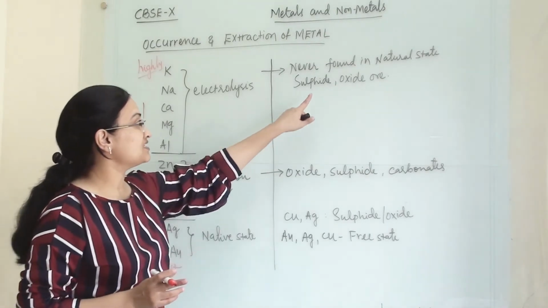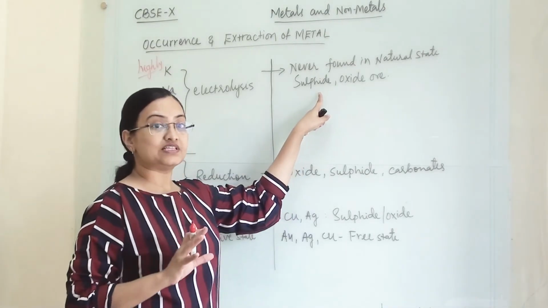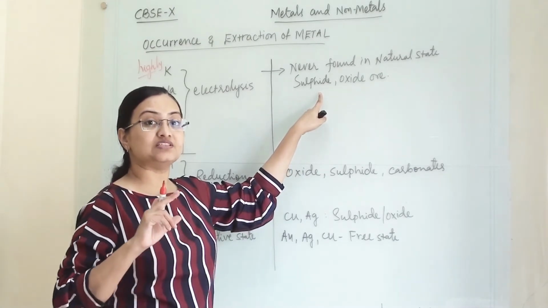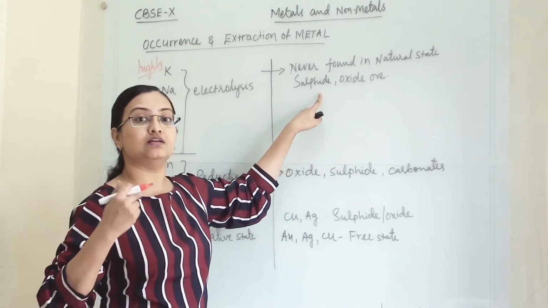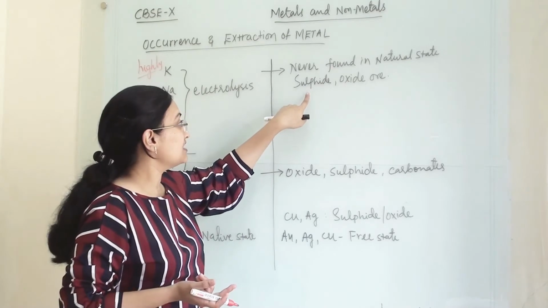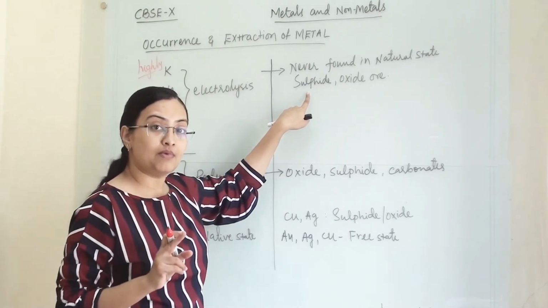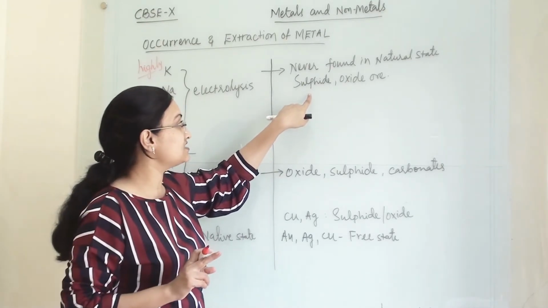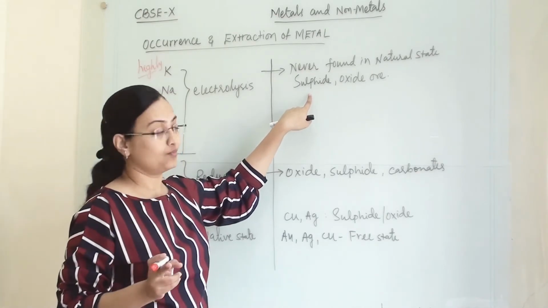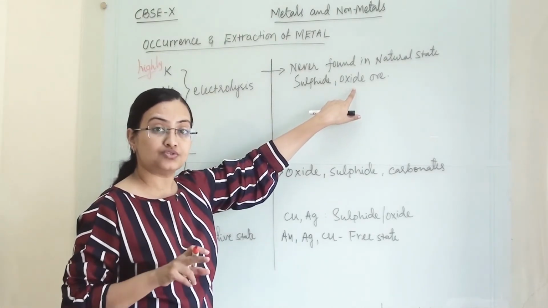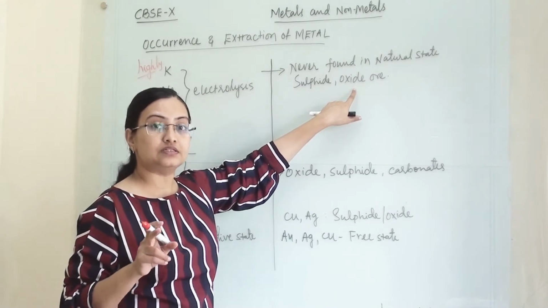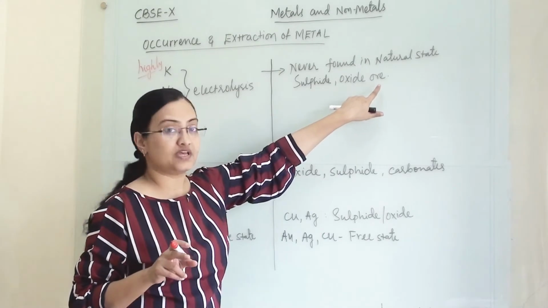Now whenever I am saying it remains present in its combined state, that means they are combined with some other element. That means if they have combined with sulfur, then it is termed as sulfide ore. When they have combined with oxygen, then that mineral is termed as oxide ore.